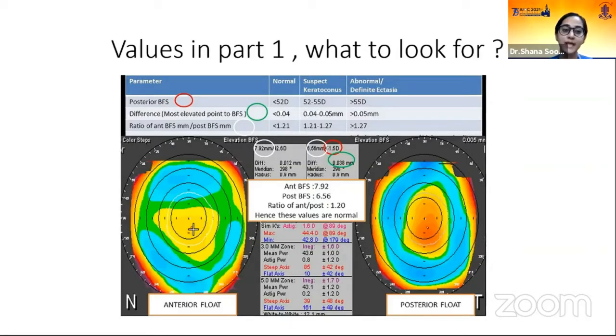Next comes the ratio of the anterior BFS to the posterior BFS. This ratio is not given as such in OBSCANs. As you can see, these 2 white ovals that are marked in the scan, the first one to your left is your anterior BFS and to your right is your posterior BFS. So you have to sit and numerically calculate the value. The normal value is less than 1.21. A suspect is 1.21 to 1.27 and abnormal is more than 1.27.